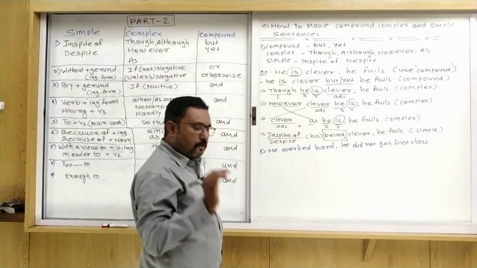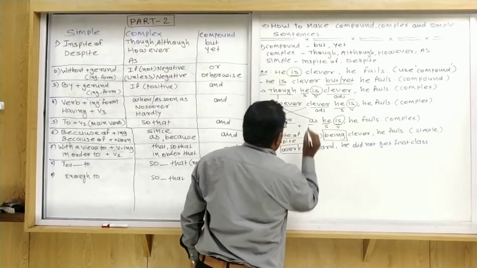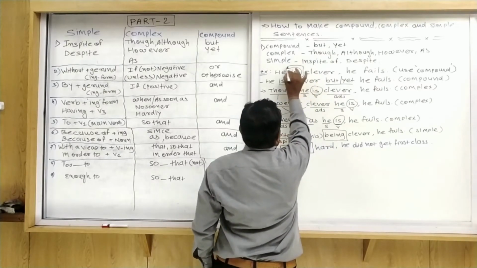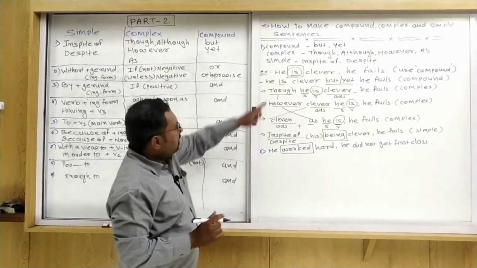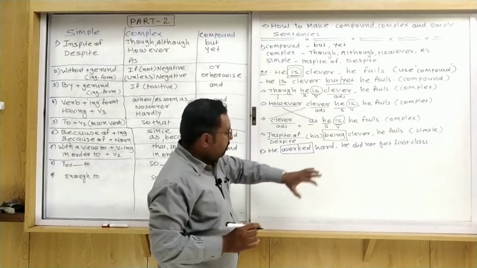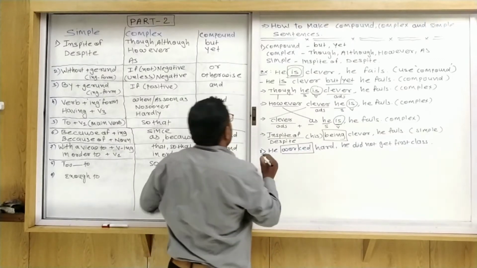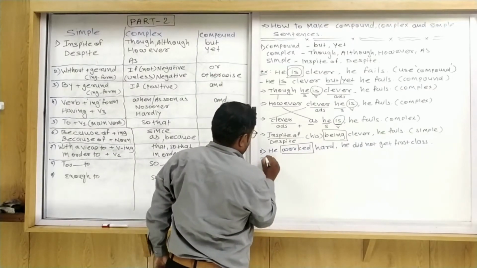So first of all, please focus on the to be form and the verb. Where a to be form is given, we write being. But when a verb is given, let's see what will happen. So first of all, I use but or yet.